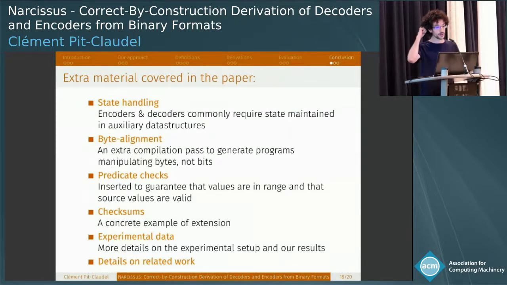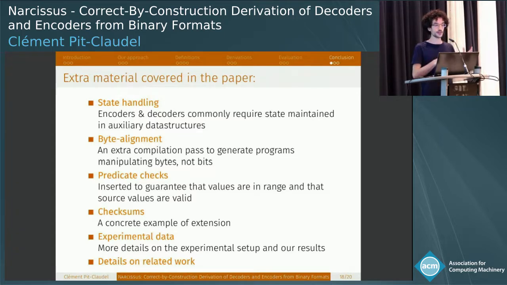There's a lot of extra material that is covered in the paper. When I gave the definitions of encoders and decoders, I lied. These encoders and decoders actually manipulate state. And this is particularly useful when you have state compression, because you need to maintain data structures as you go through encoding and decoding to be able to produce the encoded or decoded packet.